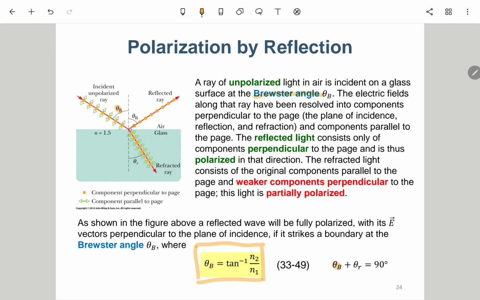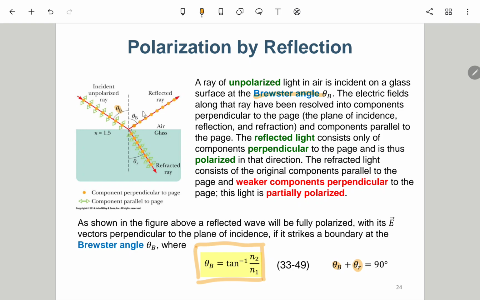And then it has an interesting property, that theta b, which is the incident angle of Brewster angle, plus the refracted angle will be perfectly 90 degrees. So this incident angle is theta b, and then this is the reflected angle. Of course, it will also be theta b. And then this is theta out. So this is a straight line, 180 degrees here.